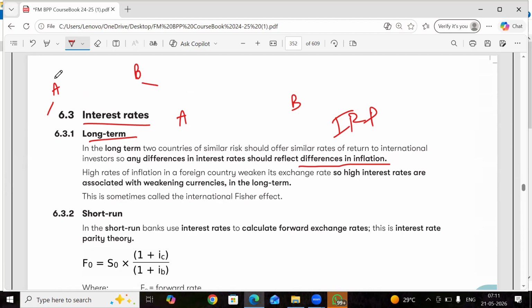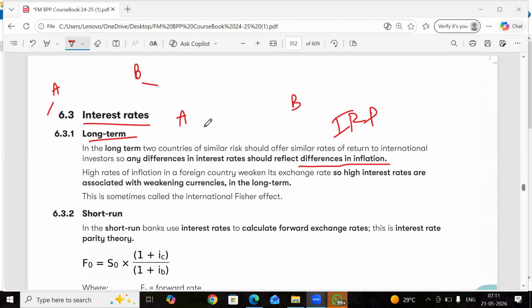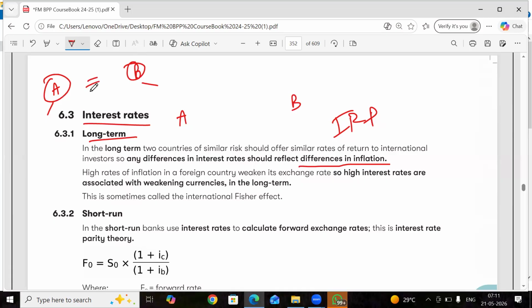They're saying that there should be a parity in the long run. We discussed that the prices in country A and country B will become equal in the long run. But till the time they're not equal, there's no parity. Arbitrage opportunities are there. One day there will be a parity.